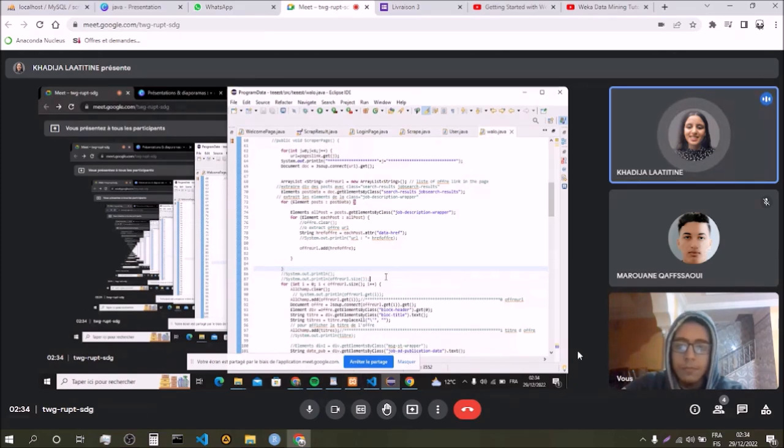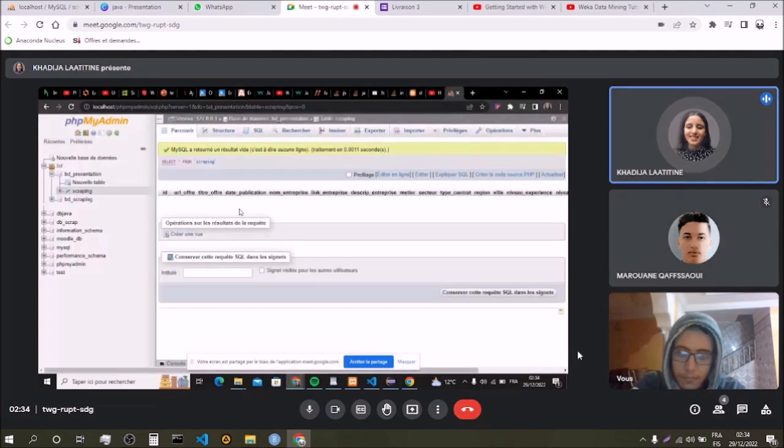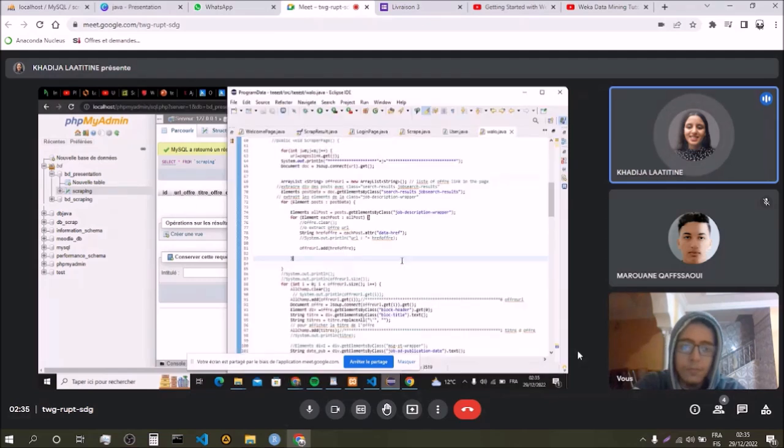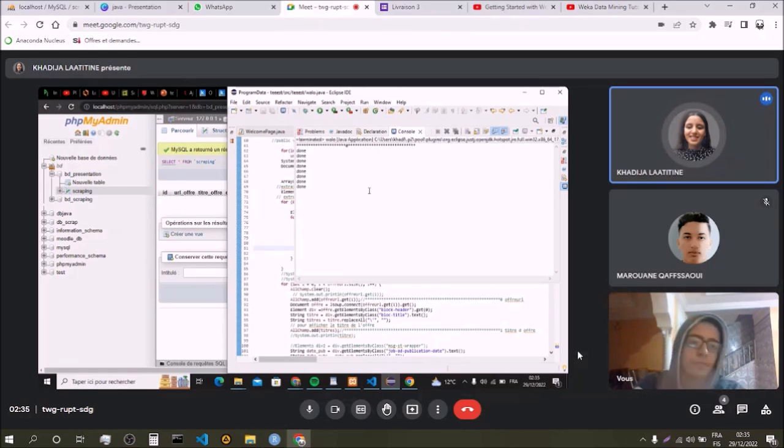scraping. This is our code to scrape job websites. We will test that. In the beginning, here is the database. It's empty. It has no data. Now let's run the code. Here we see that the offers are being scraped. The first offer, the second, the third, etc. Okay, we will stop that.